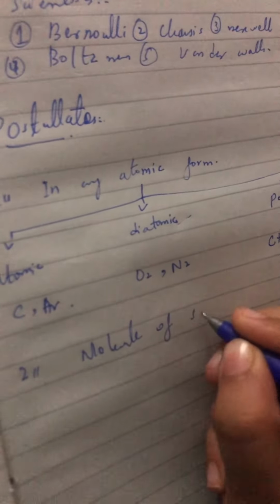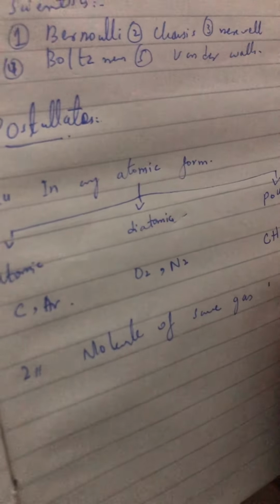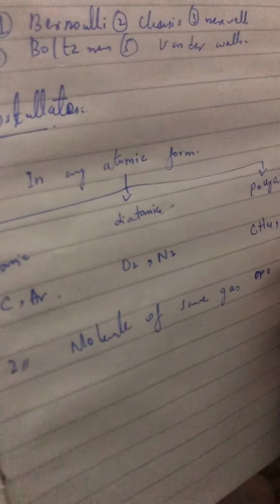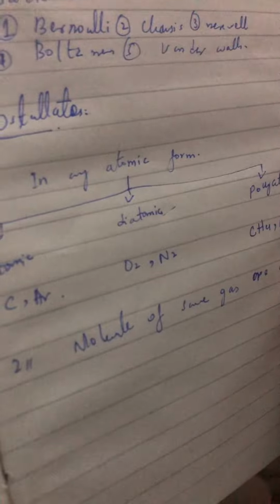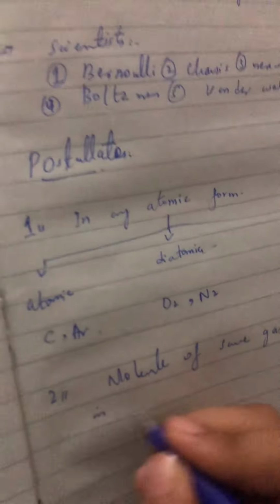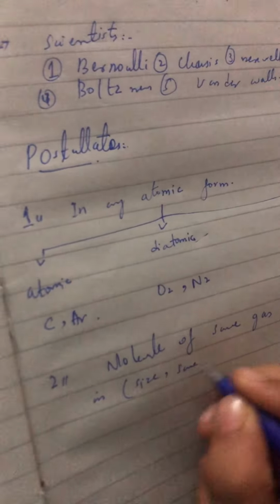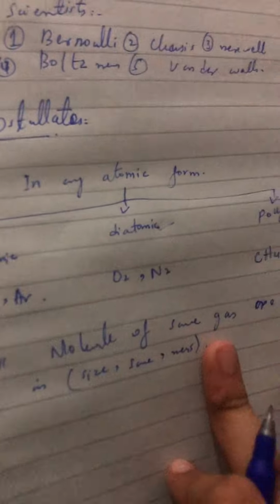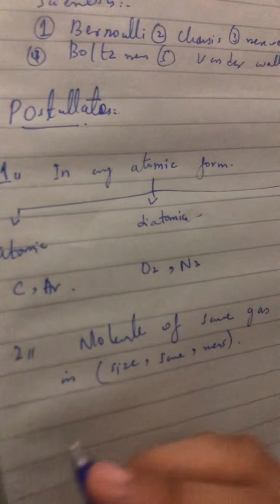After that, the second point: molecules of the same gas are identical to each other in size, shape and mass. Gas molecules can be identical to each other in shape, in size and in mass.